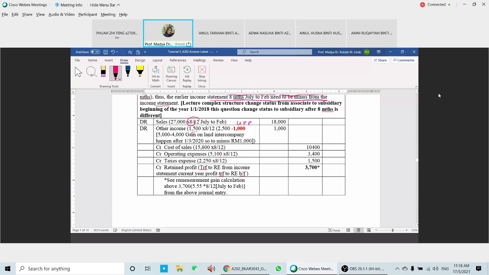Okay, cost of sales, credit cost of sales is 15,600 from your income statement times 8 over 12. Operating expense is also the same thing. You're going to have 5.1 times 8 over 12. Tax expense 2250 times 8 over 12 also.